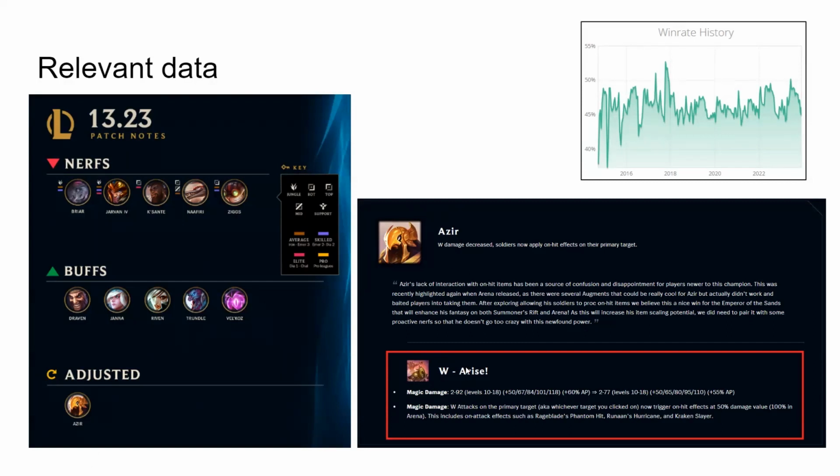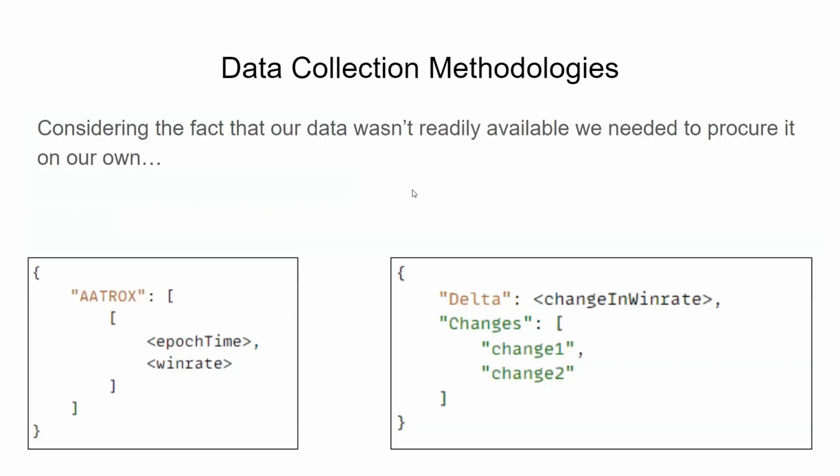Some other relevant data that we need is the win rate of the champion in each of its games. We take this over time, mapping the change from the previous patch to the new patch and how that's affecting their win rate in relation to the physical changes in the patch. So for the methodology we use to gather this data, considering it's not readily available, we need to procure it on our own.